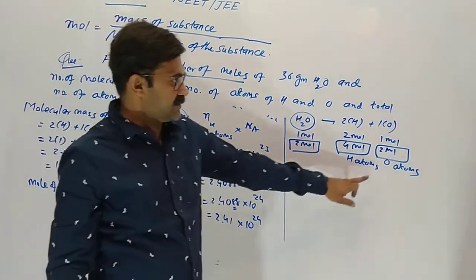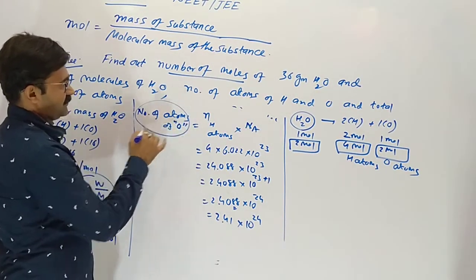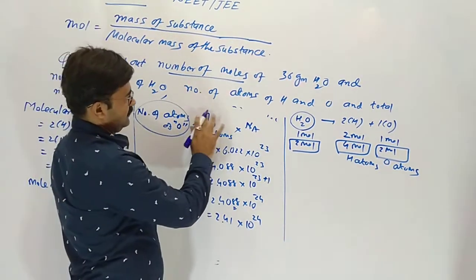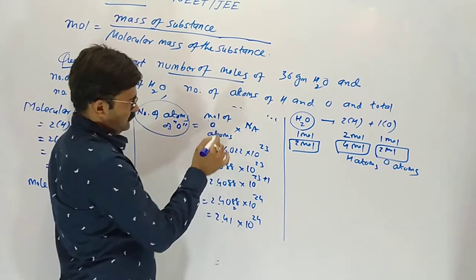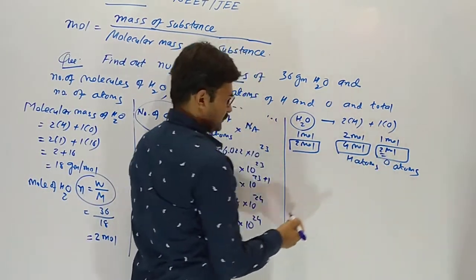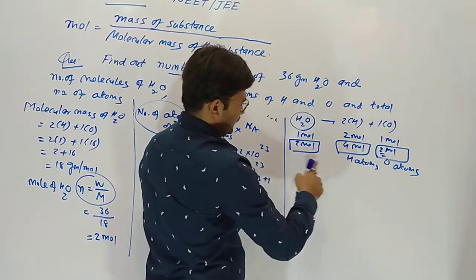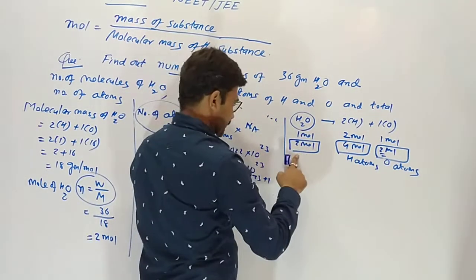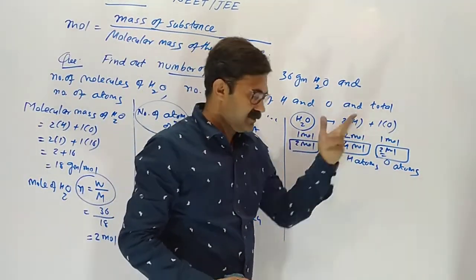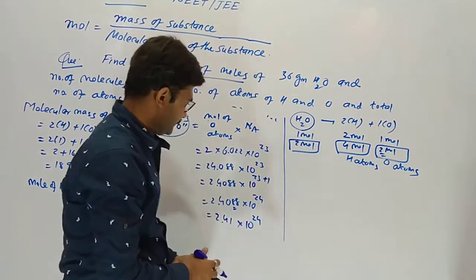Now what about oxygen atoms? Same. Number of atoms of oxygen is mole of oxygen atoms into Avogadro number. Here it should be 2. One mole of water gives 1 mole oxygen, so 2 mole of water gives 2 mole oxygen, since there is 1 oxygen in a molecule.